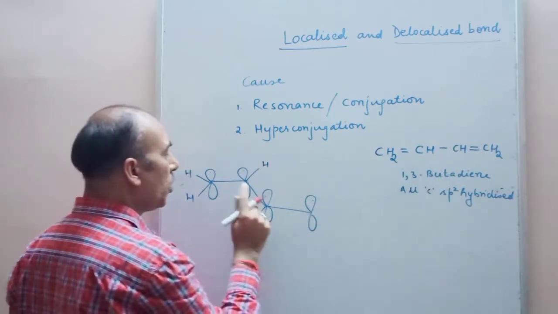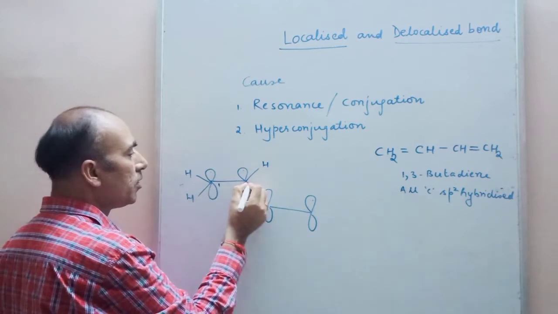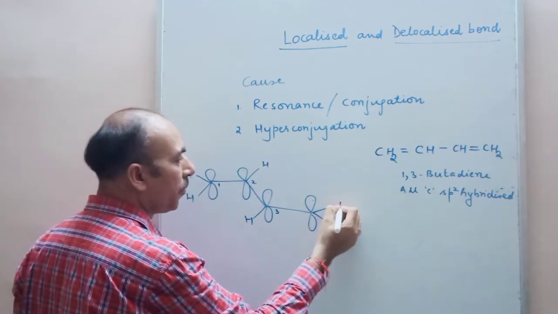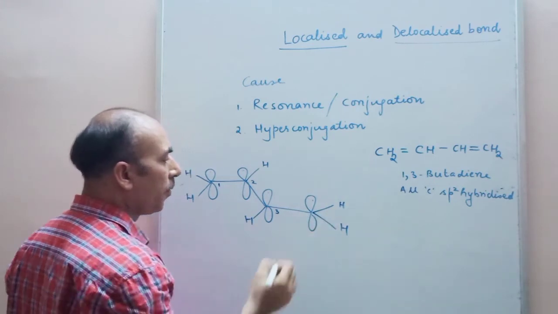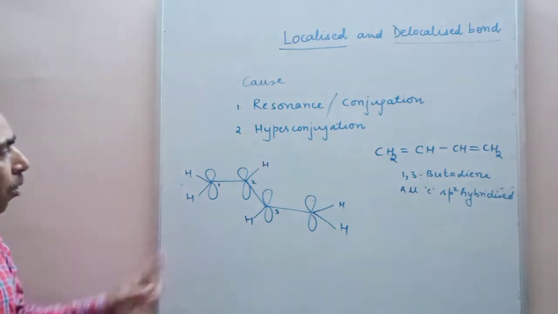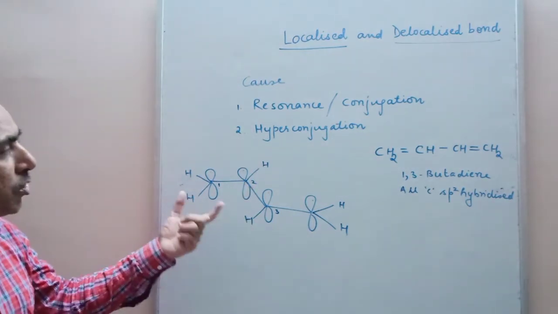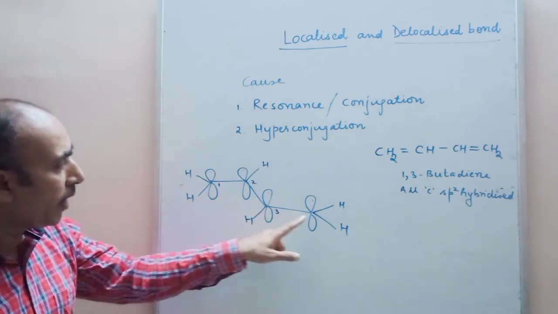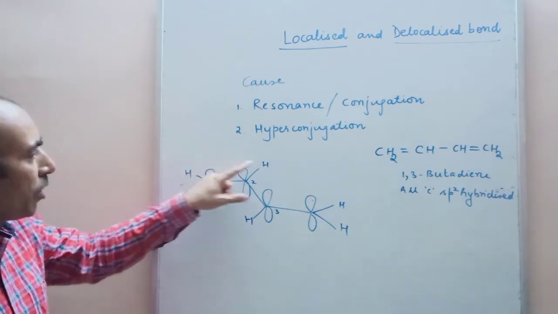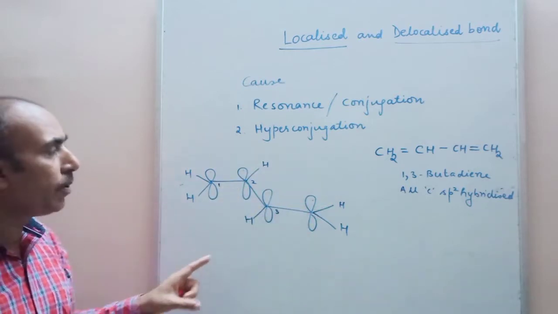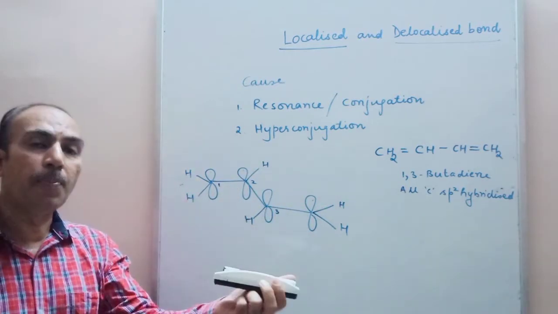There are H atoms on these two carbons; this is C1, C2, this is C3 and this is C4. Here we see that all the carbons are sp2 hybridized, so the molecule is planar, and the 4 carbon atoms and these 6 hydrogen atoms are all in one plane.